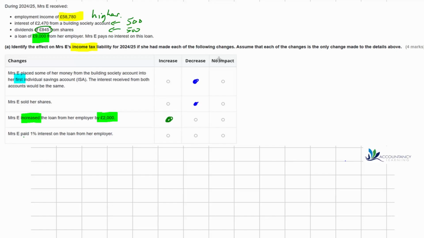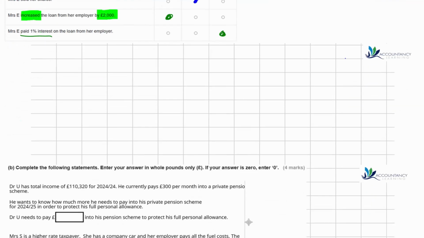And then the last one, Mrs. E paid 1% interest on the loan from her employer. Well, that would have no impact on the tax to pay because, remember, a £9,000 loan wouldn't incur any tax to pay in the first place. So ordinarily, if she made a contribution towards this, then that would reduce the amount of tax to pay. But on the basis that the £9,000 loan is tax-free anyway, paying 1% wouldn't have any impact. It would still have no tax to pay.